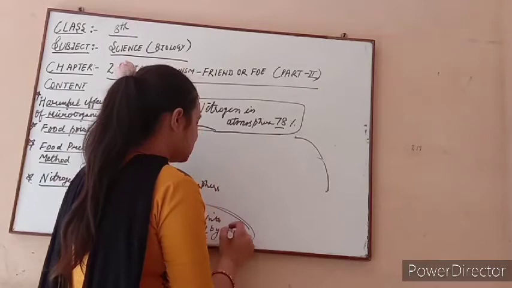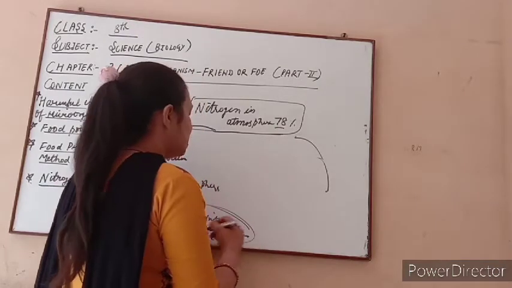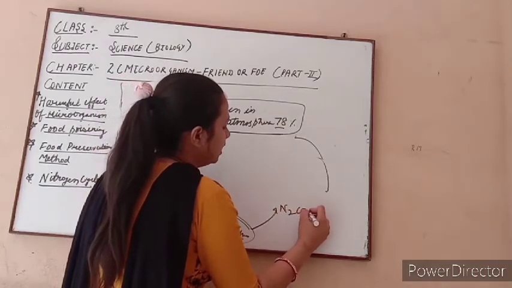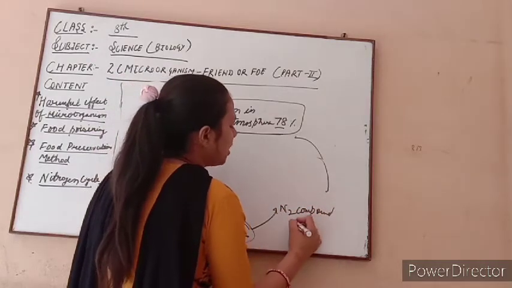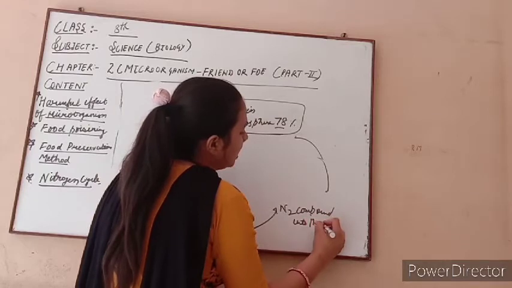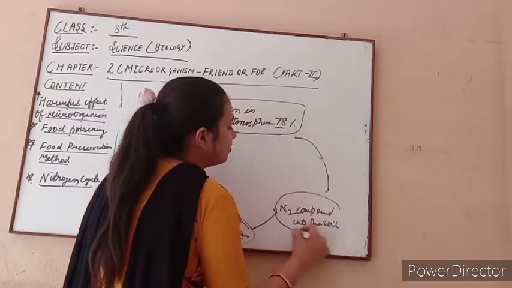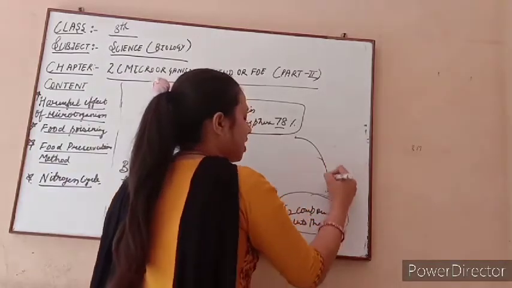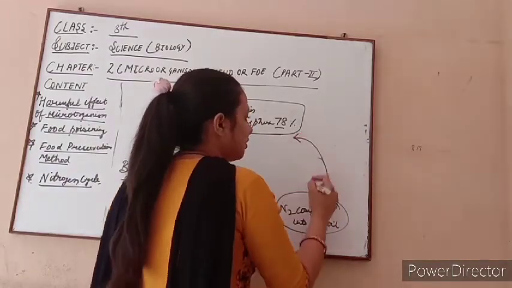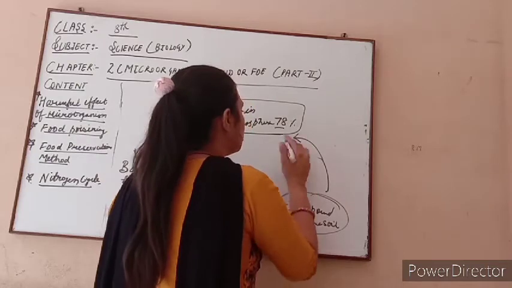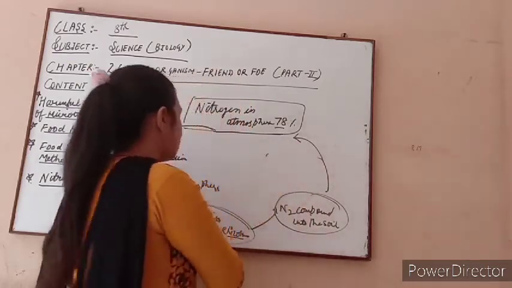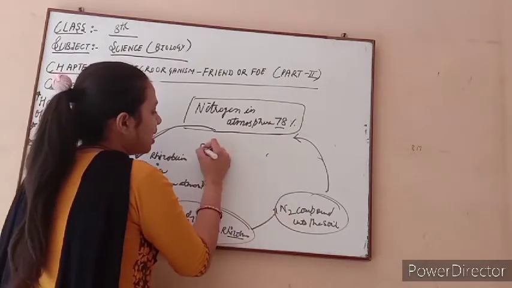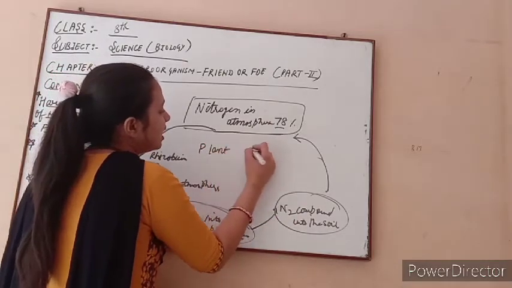After fixing this nitrogen into the soil, it makes a nitrogen compound in the soil. After making this compound in the soil, the bacteria give the nitrogen back to the atmosphere. So this is all about the nitrogen cycle, and here these compounds are also made with the help of plants and animals.